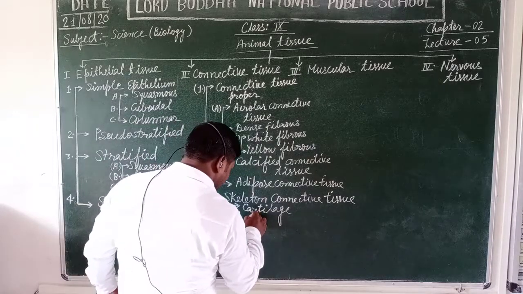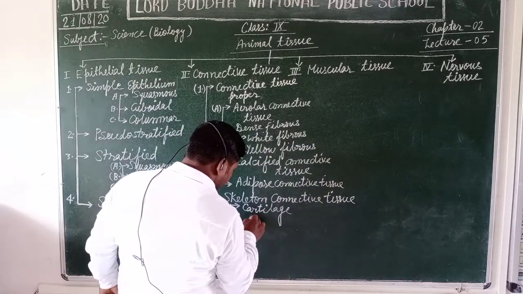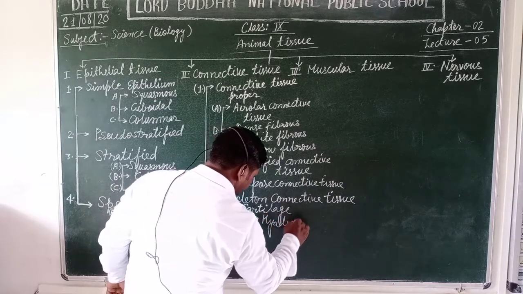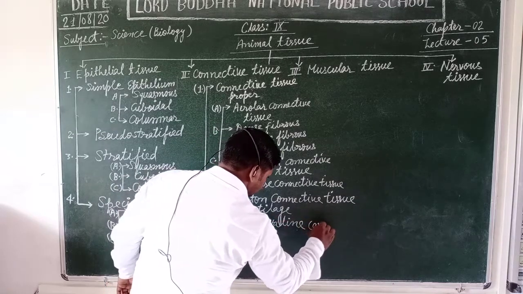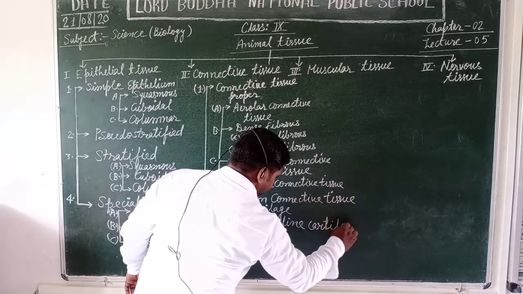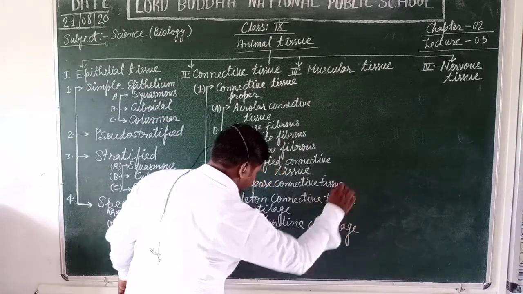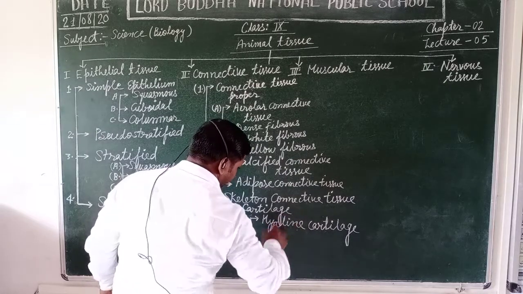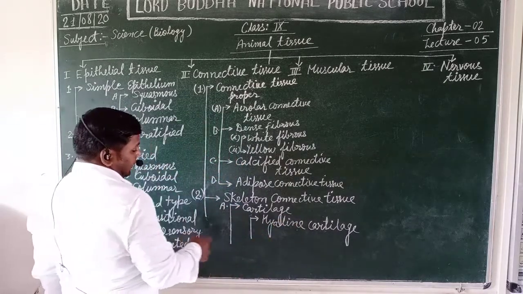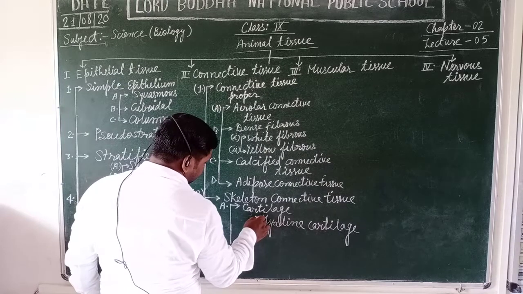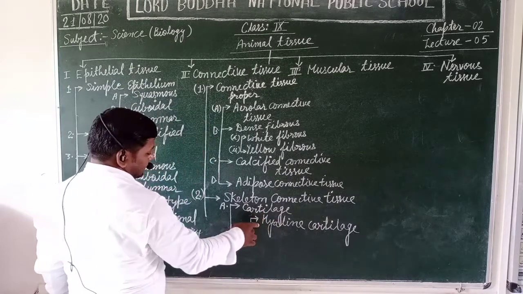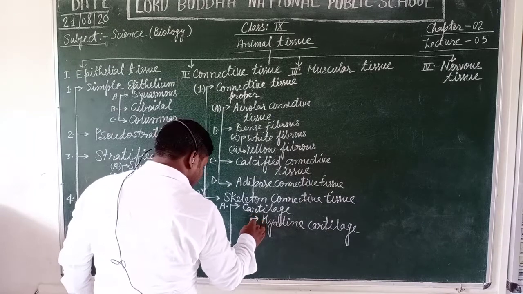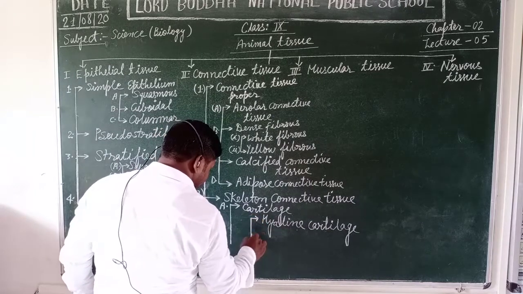These are the hyaline cartilage. Hyaline cartilage is mainly found on the chin and hyoid region of the body. They further fuse to form a single bone-like structure.